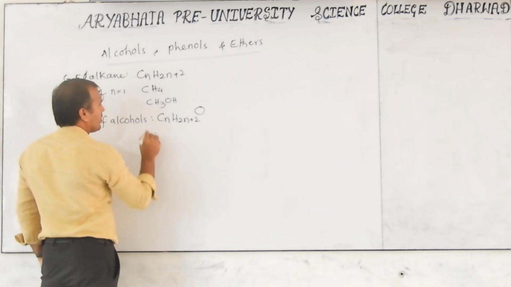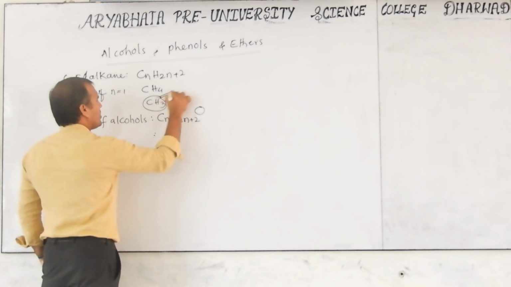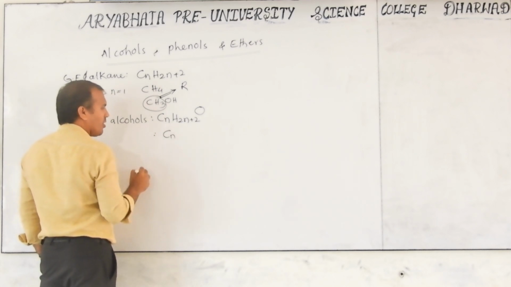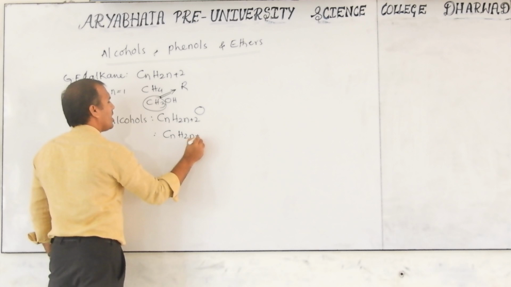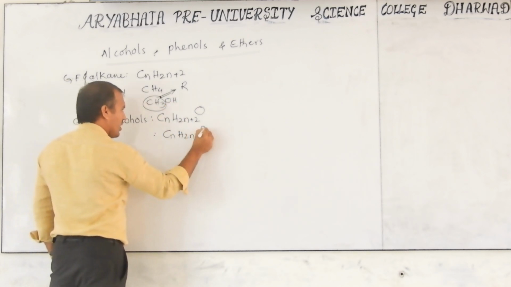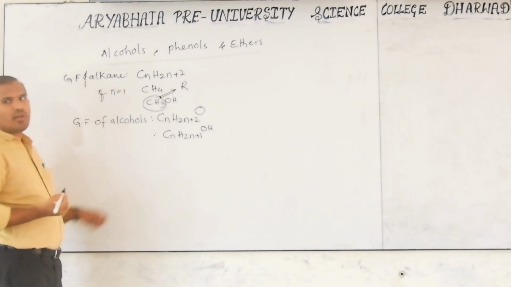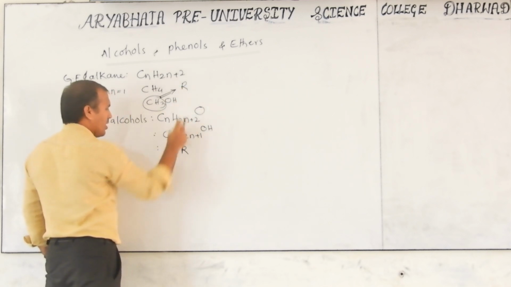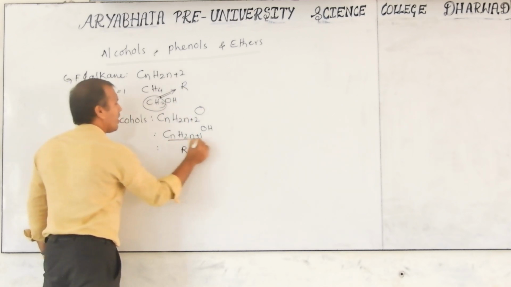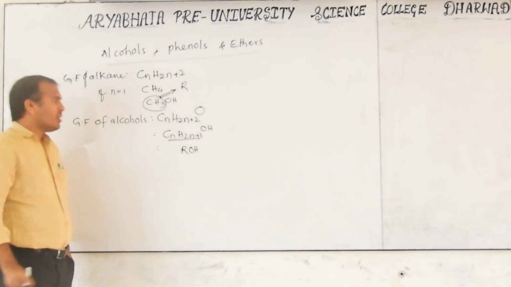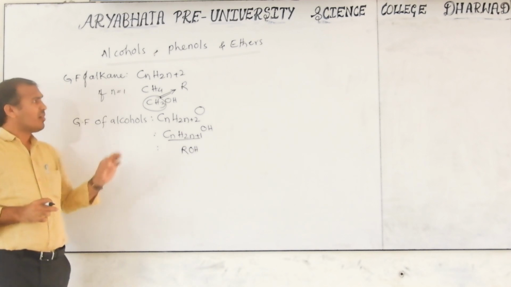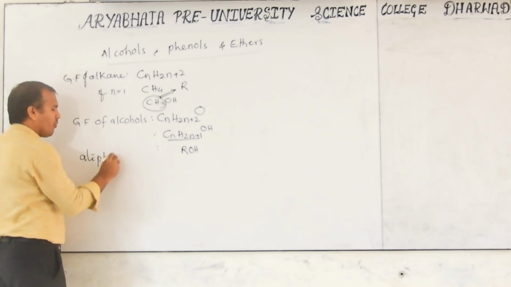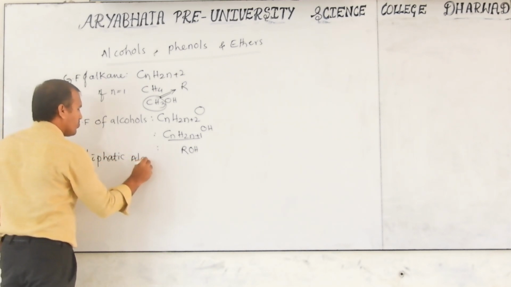Otherwise, we can write it like this also. This is an alkyl group. Alkyl group is generally represented with R. Alkyl group R means we can represent it with the general formula CnH2n+1, and the remaining OH as it is. This is the general formula of alcohol, in simple form: R is the alkyl group, and OH is OH. This is only for aliphatic alcohols.